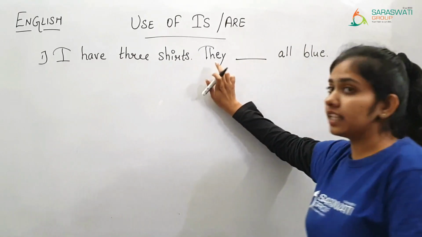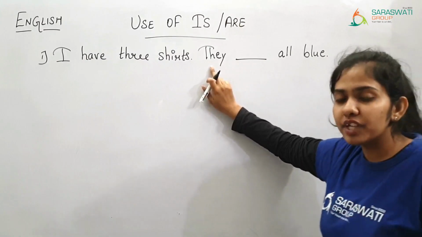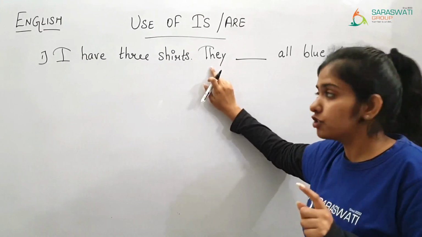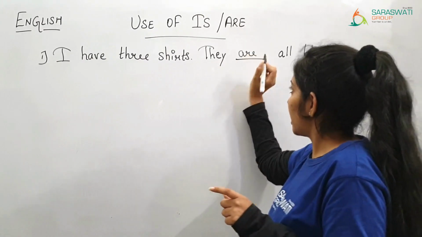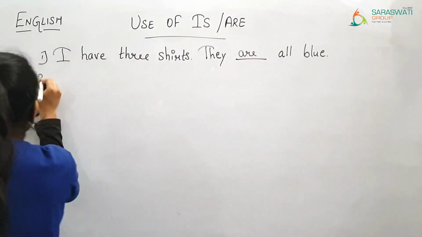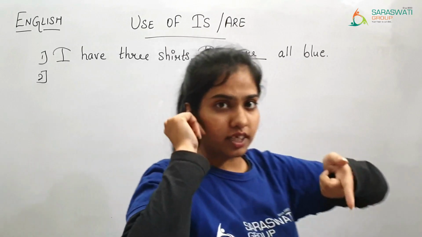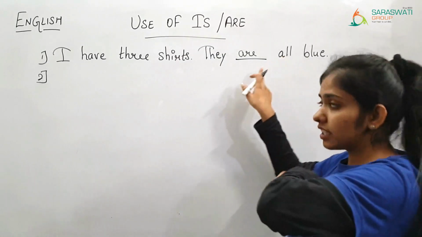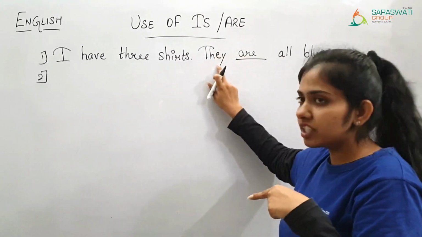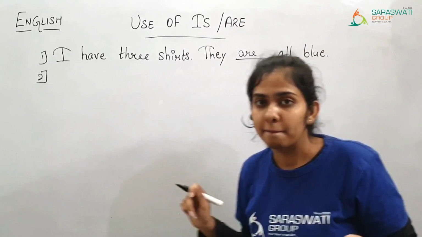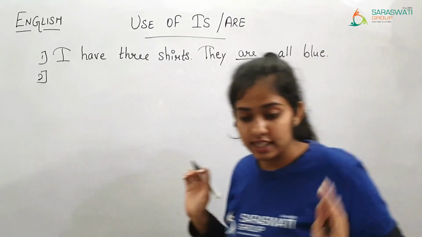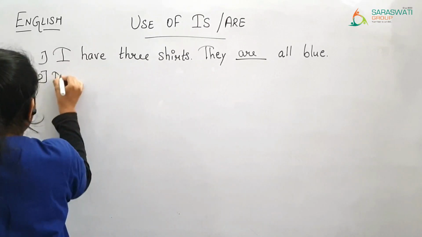અહીંયા કયો word છે? They. So જ્યારે they હોય ત્યારે આપણે which word we are using? We are going to use are. They are all blue. And already અહીંયા 3 shirts ની વાત કરી છે, એટલે more than one thing. So તો પણ આઈડિયા આવી જાય કે અહીંયા are આવશે, અને already they word છે એટલે are આવશે. Right?